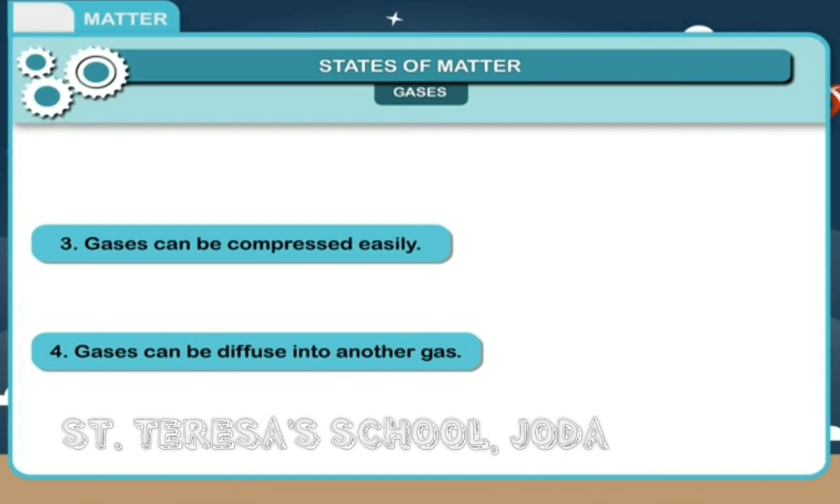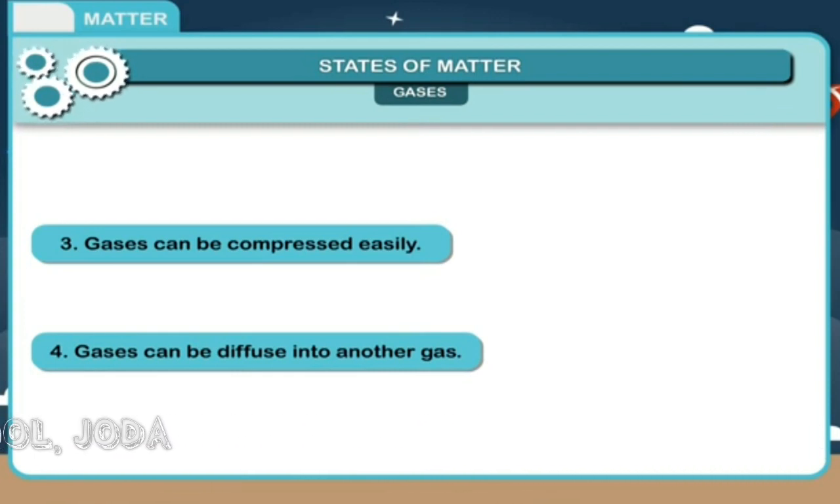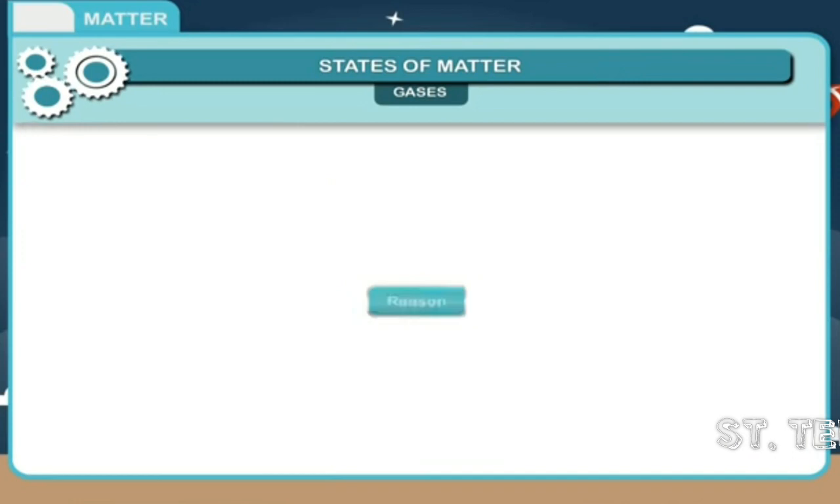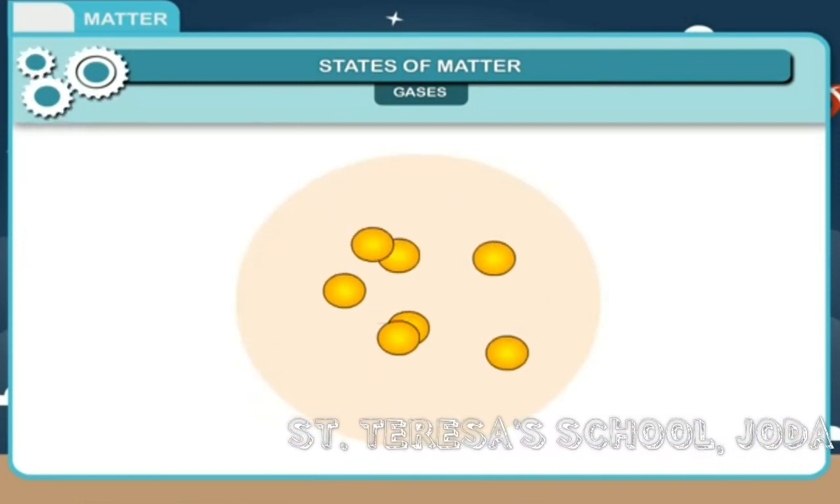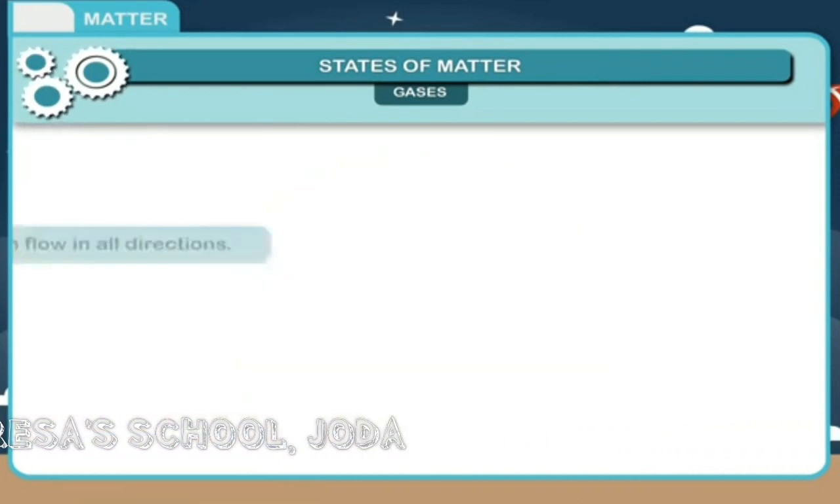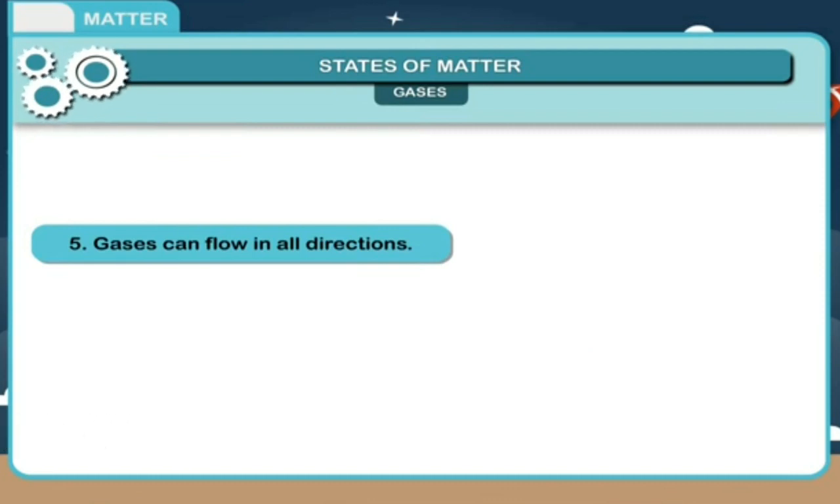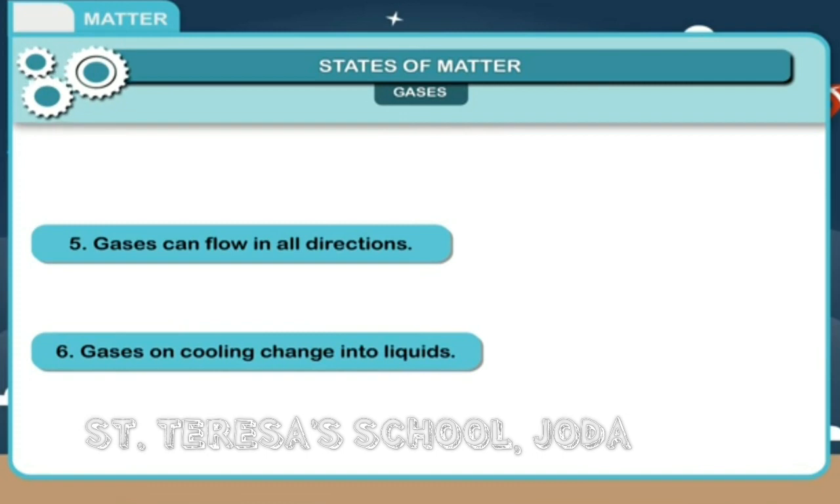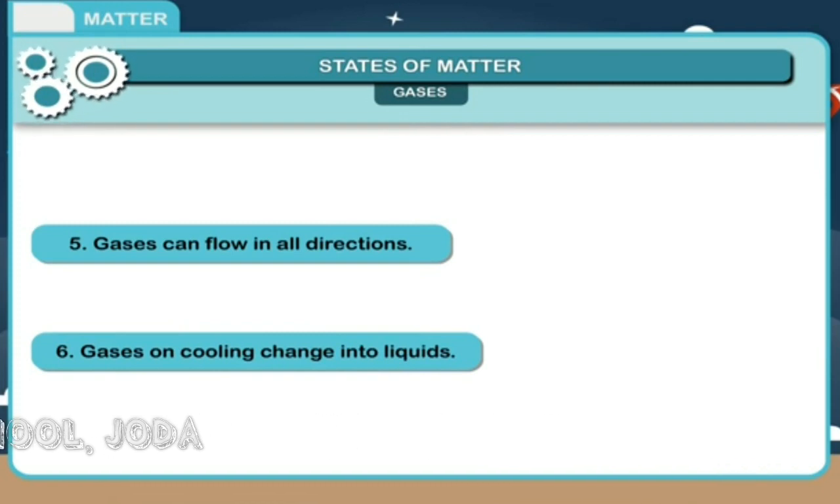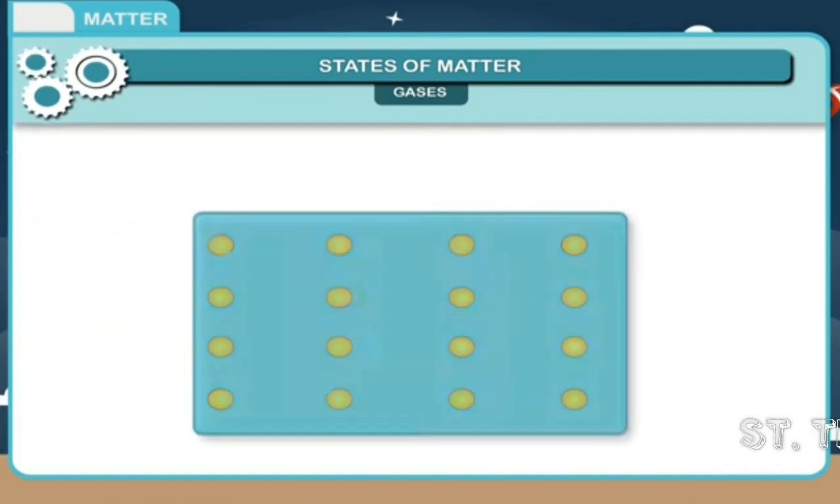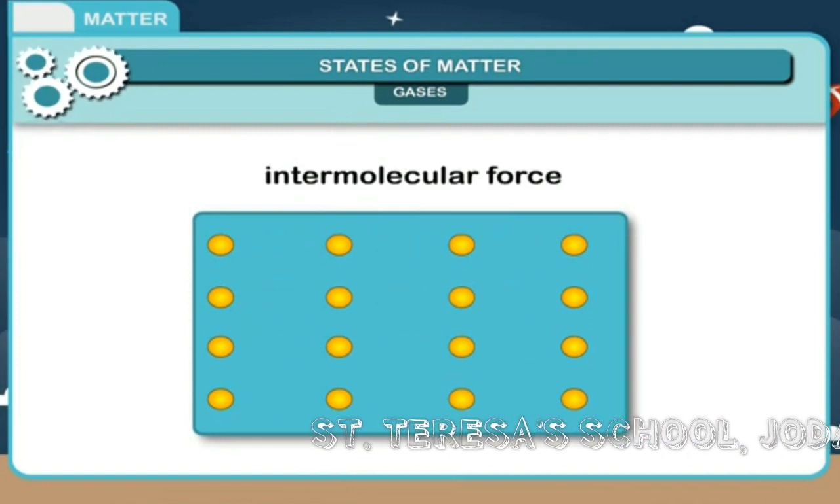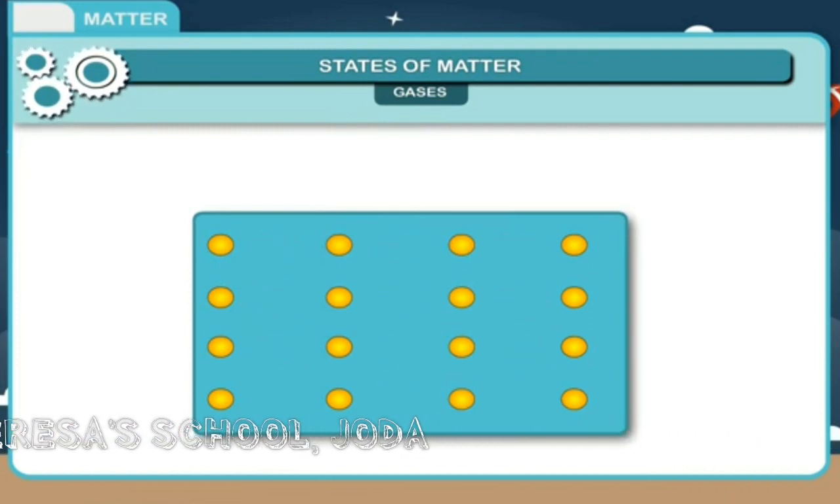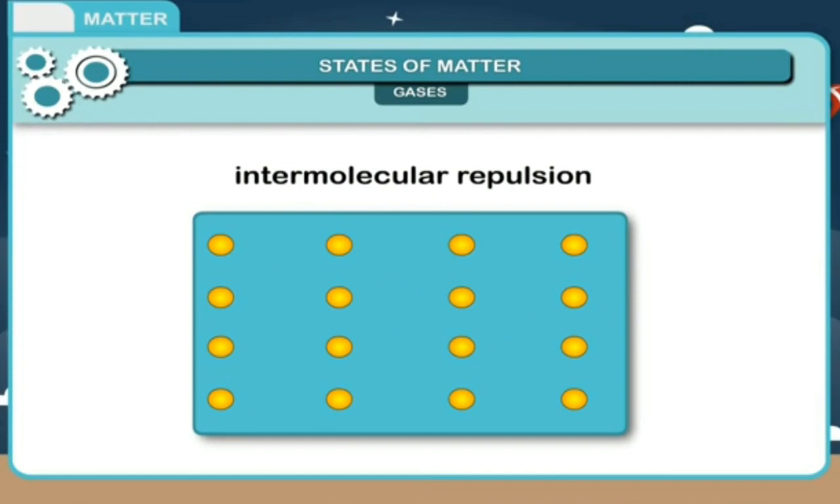Fourth property: gases can diffuse into another gas. Reason: molecules in gases move very fast. Fifth property: gases can flow in all directions. Sixth property: gases on cooling change into liquids. Reason: cooling increases intermolecular force of attraction and reduces intermolecular repulsion.